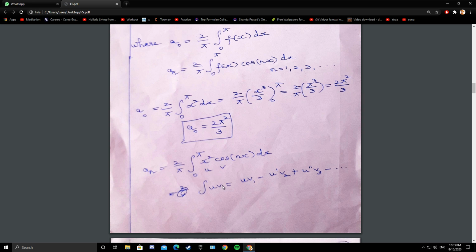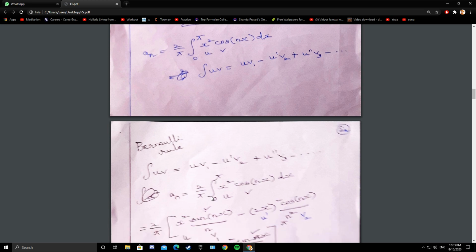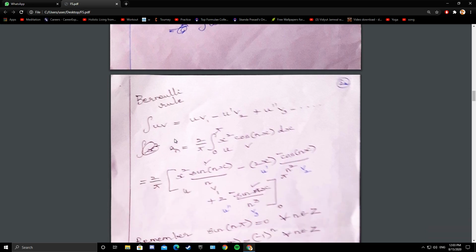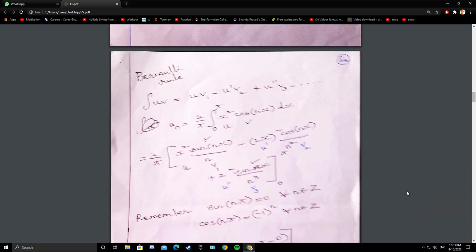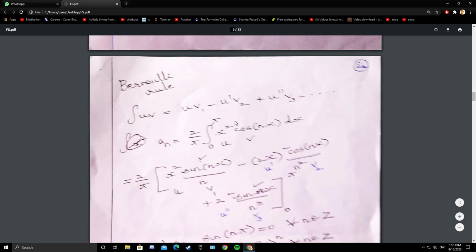So in a n and b n, you will be using Bernoulli rule. So what is Bernoulli rule? Integral uv equals u v1 minus u dash v2 plus u double dash v3 minus and so on. Dashes for differentiation, suffixes for integration.